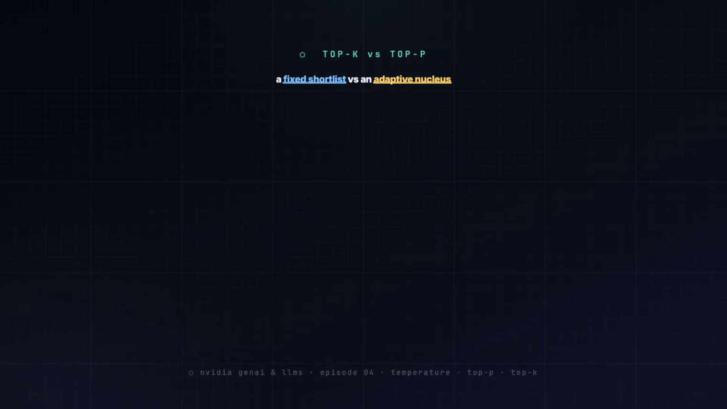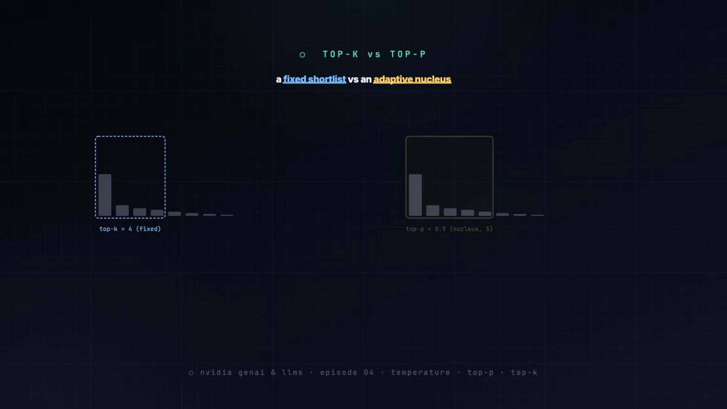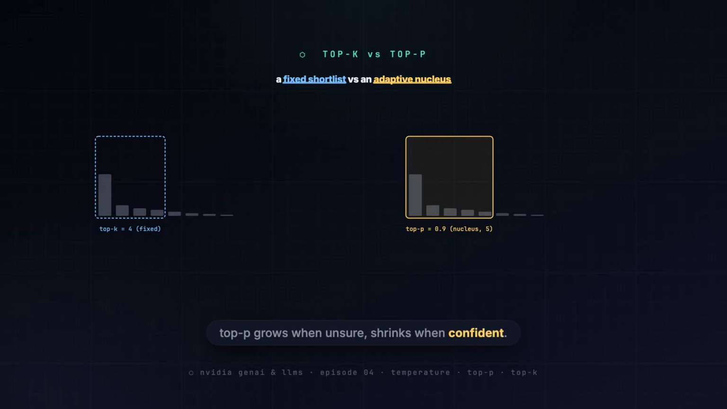But you usually do not want to sample from the entire vocabulary. Most of it is nonsense for the current context. So we cut the field. Top K keeps the K most likely tokens, a fixed size shortlist. Top P, also called nucleus, keeps the smallest set of tokens whose probabilities add up to P. So the shortlist grows when the model is unsure and shrinks when it is confident.